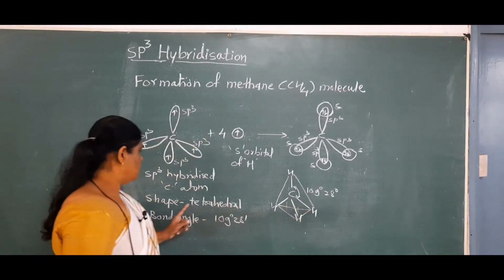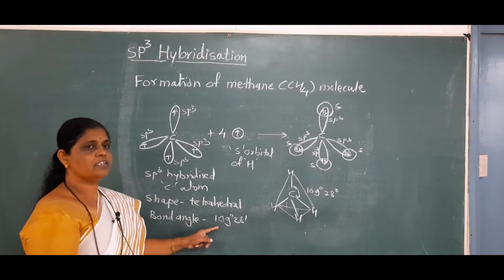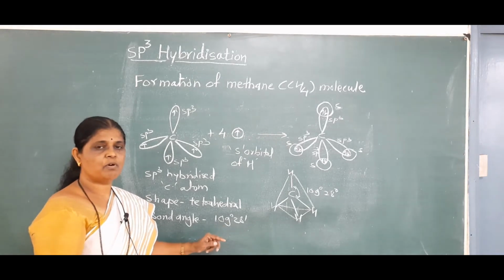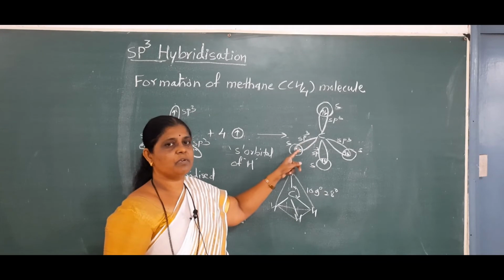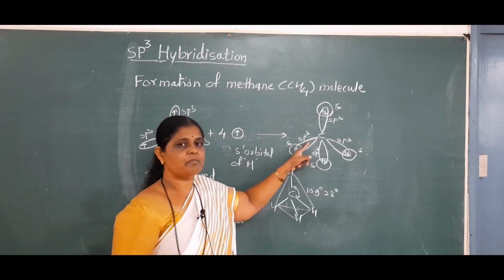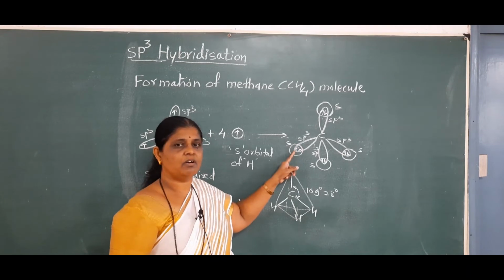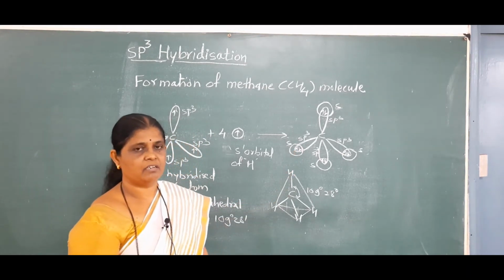109.28. The shape of the molecule is tetrahedral and the bond angle is 109.28. And how is the bond formed? The bond is formed by axial overlapping of the sp3 hybrid orbital of carbon and the s atomic orbital of hydrogen. That is the formation of methane.